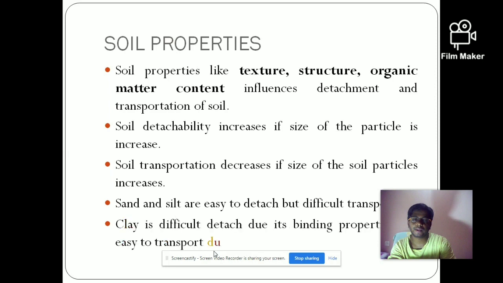For example, sand and silt have a larger size. They are difficult to transport but easy to detach. But clay has a smaller particle size, so it is difficult to detach but easy to transport because of its small size. So that is how the soil properties affect soil erosion. So these are the four properties upon which soil erosion depends.